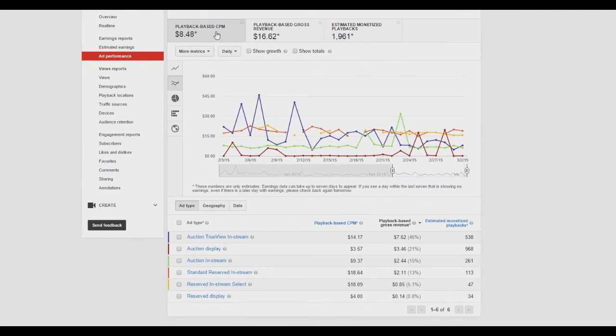This is your playback-based CPM. CPM is cost per 1,000. The reason it's 1,000 is that M in Roman numerals is 1,000, so C is cost, P is per, and M is 1,000. So for every 1,000 ads you show, this is how much money you'll get. $8.48 happens to be my CPM. I don't know, you can say that's low, you can say that's high. I've never really compared it with other people.